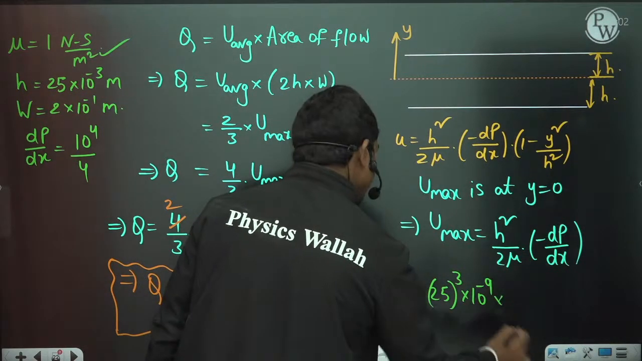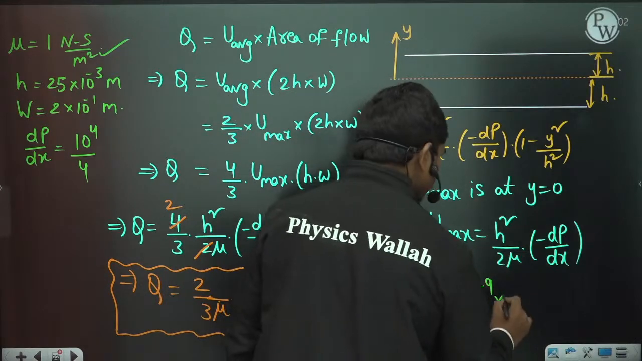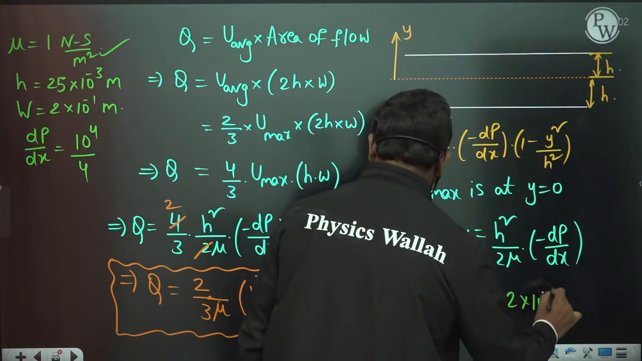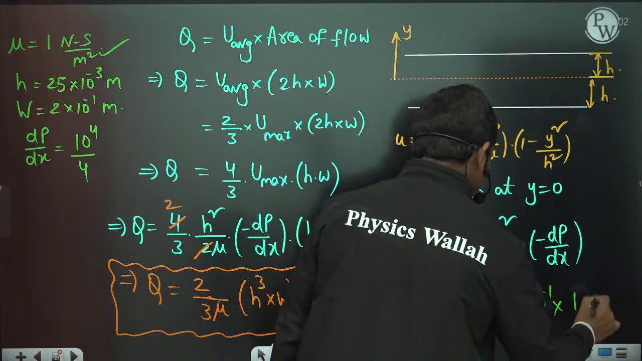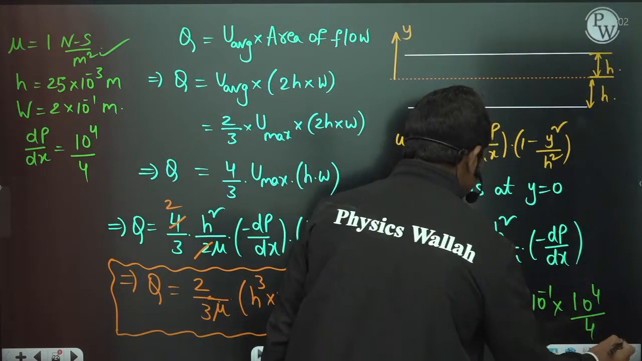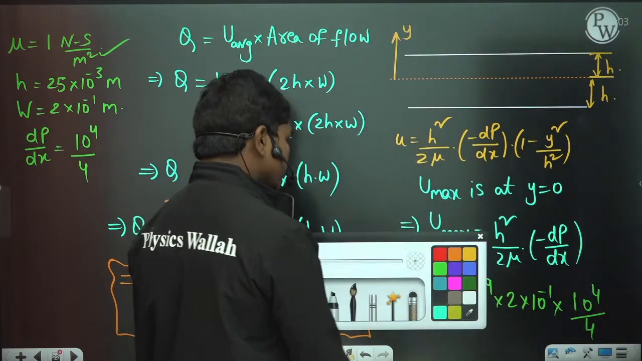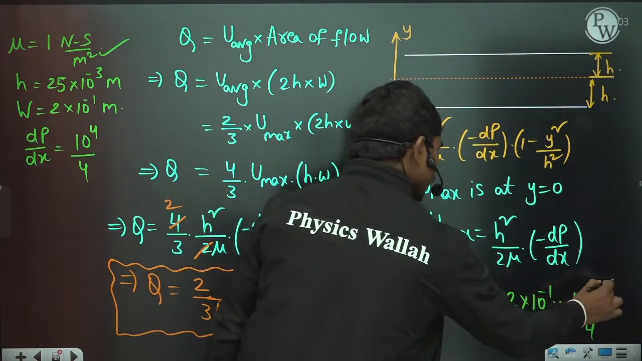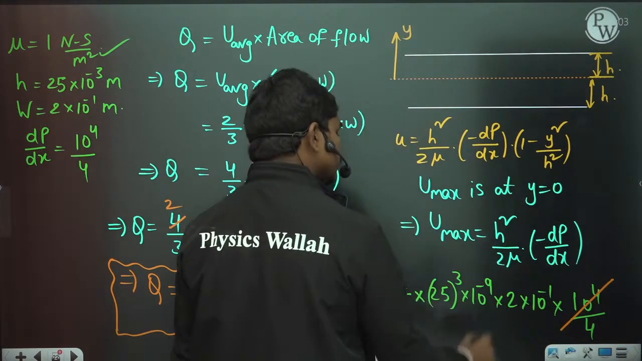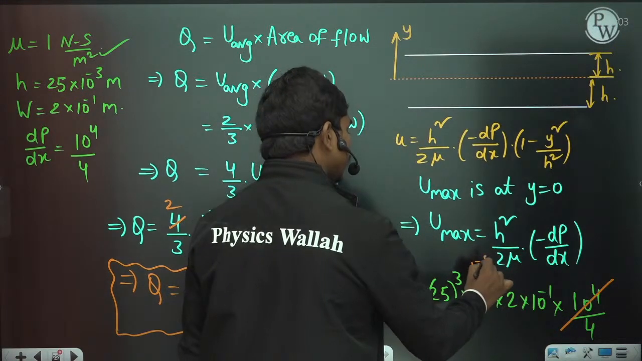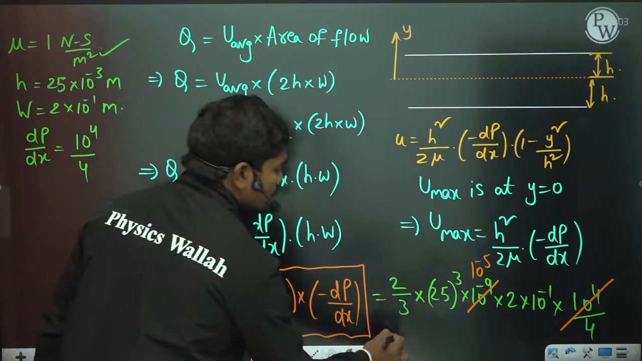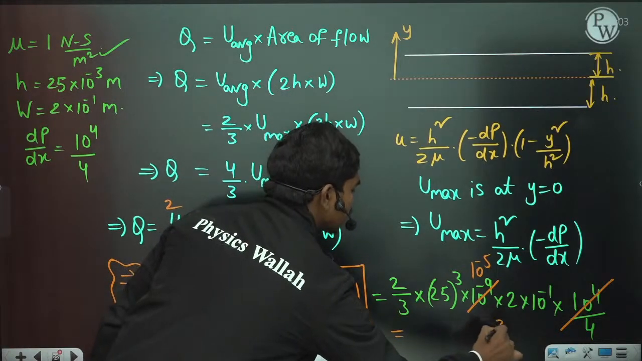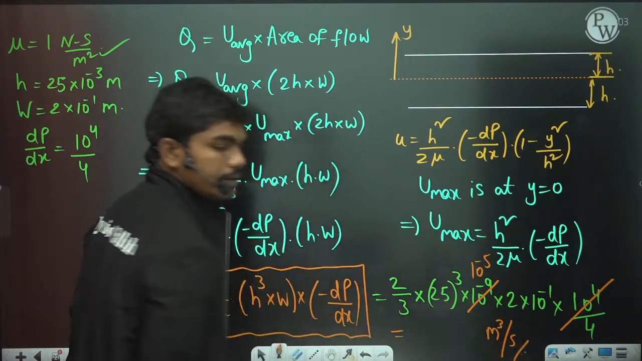This is h cube into W, 2 into 10 power minus 1, into the pressure gradient, which is 10 to the power 4 by 4. If you simplify this result, 10 to the power 4 can cancel with 10 to the power minus 5 times. You can go for some other calculations also, but directly let us see what is the value in meter cube per second.